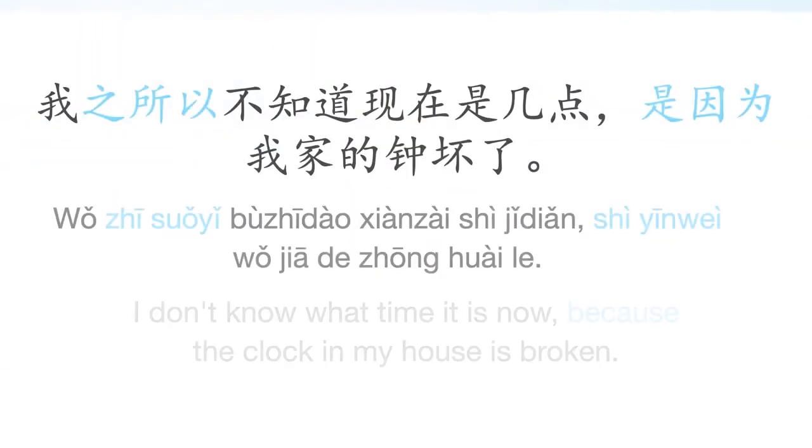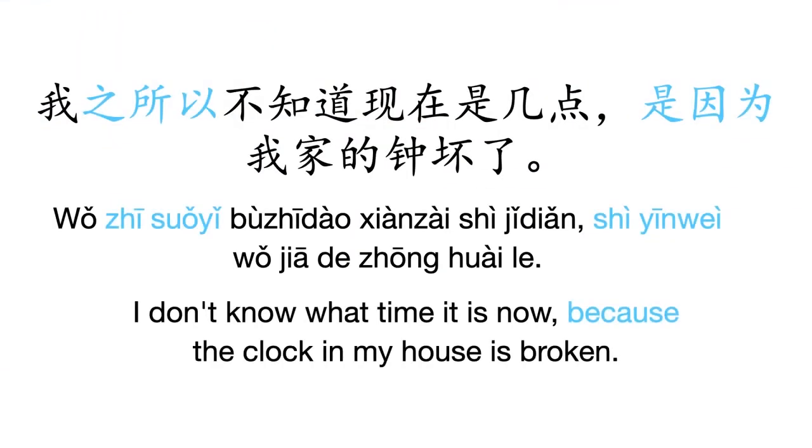Now, remember, you could also say, 我之所以不知道现在是几点，是因为我家的钟坏了. So it's the same thing where you flip the action and the reason by using the 之所以是因为 structure. So keep this structure in mind as you get more new input, and when you see it, ask yourself, where is the reason and where is the action? So keep it up. 谢谢你观看我们的这个视频.